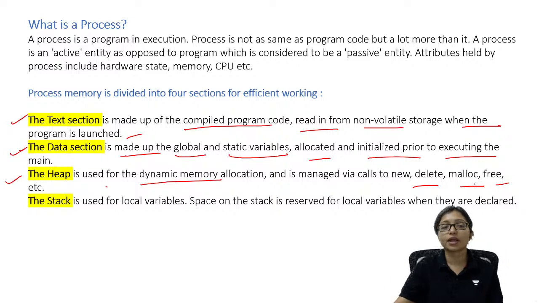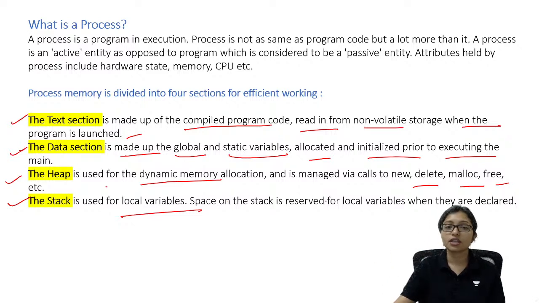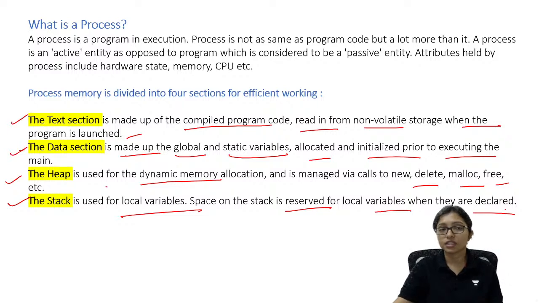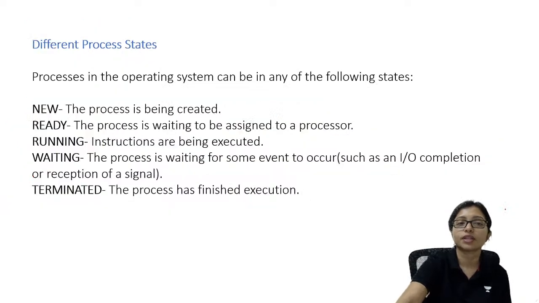The stack section is used for local variables, because the recursion and local variable problem is solved by the stack section. The stack reserves the local variables when they are declared. This is the purpose of the different sections. I hope it is clear now.